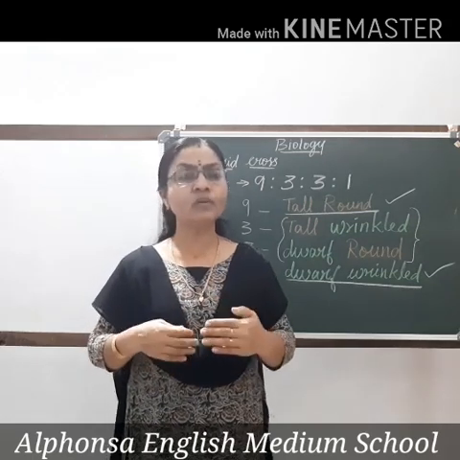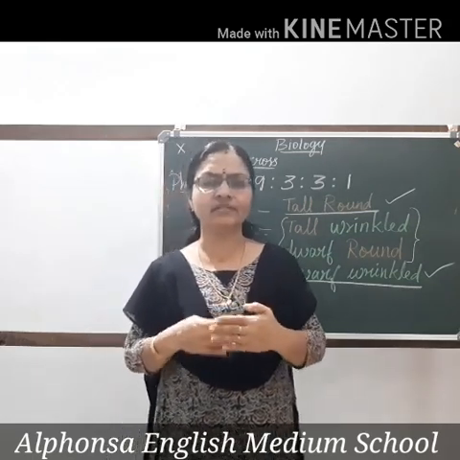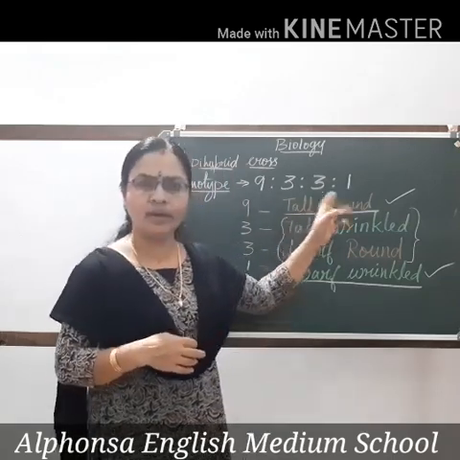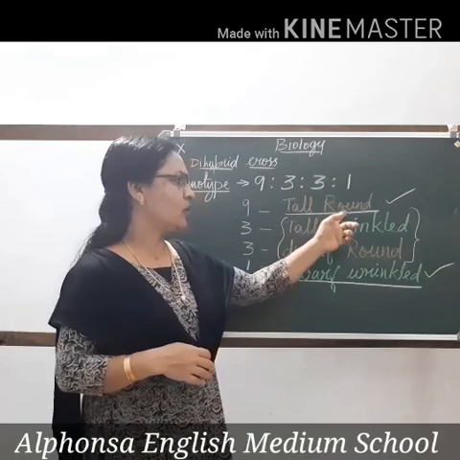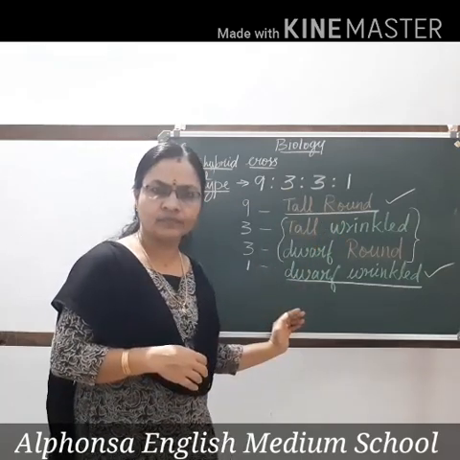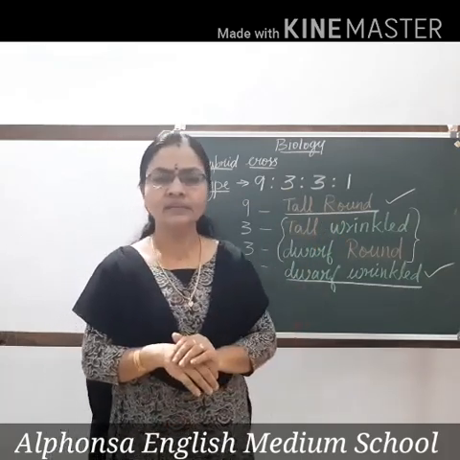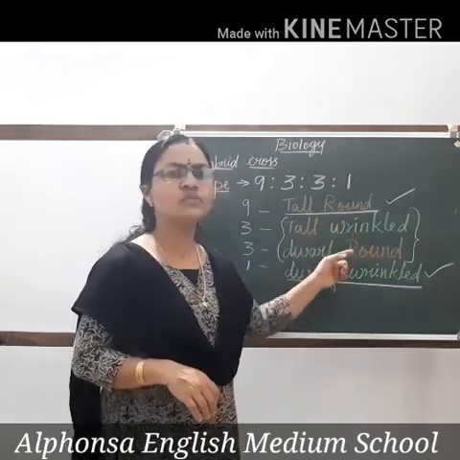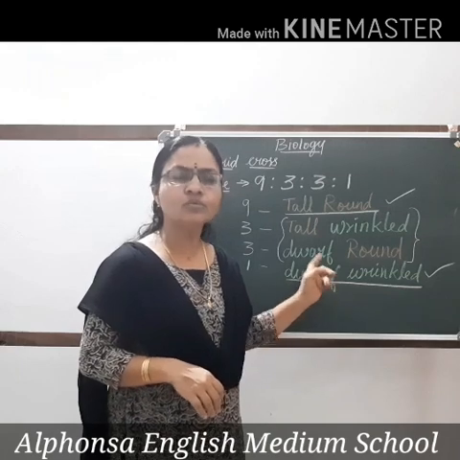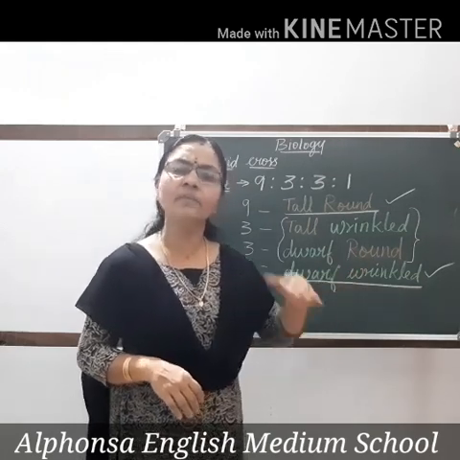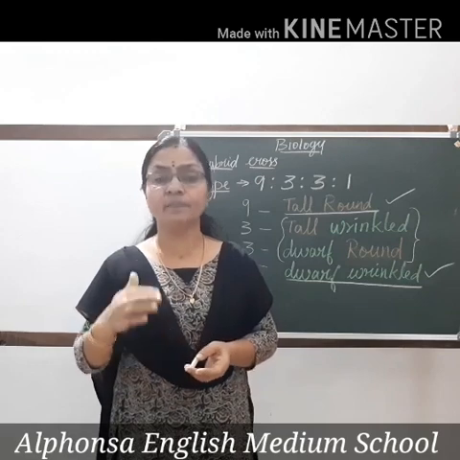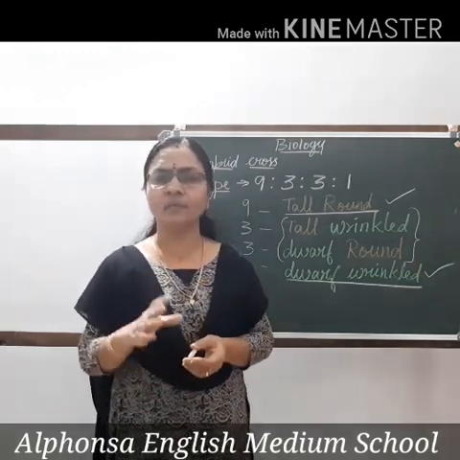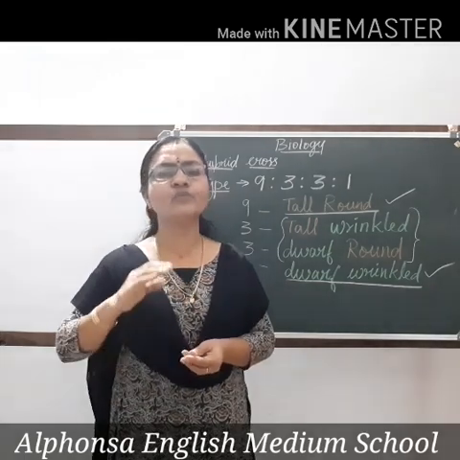Second paragraph, you write about the F2 generation. When he crossed the F1 generation plants, he got plants in the ratio 9:3:3:1. In that, 9 tall round, all this you will write. In the third paragraph, you will write that along with the parental characters, 2 new combinations were also seen. These 2 new combinations are formed only because characters are inherited independently. Like this, 3 paragraphs you have to write. Underline the main points. If you write like this, you will get full 3 marks.